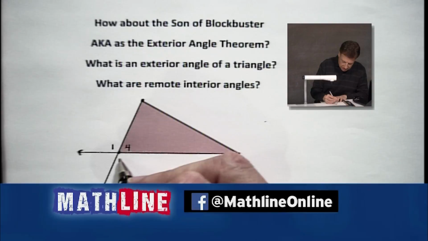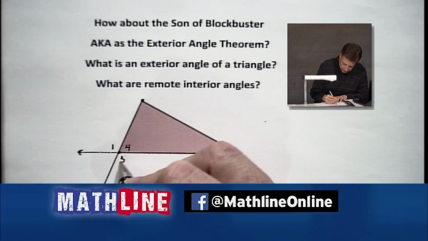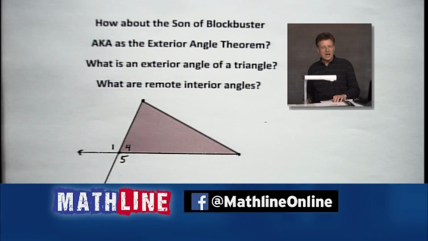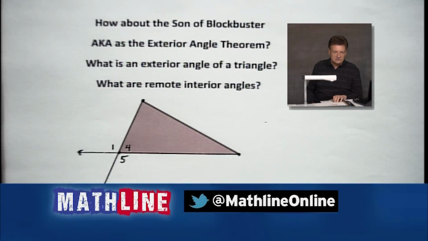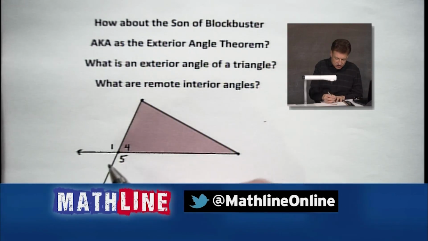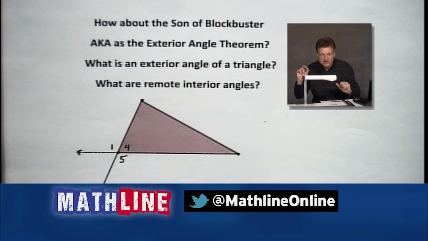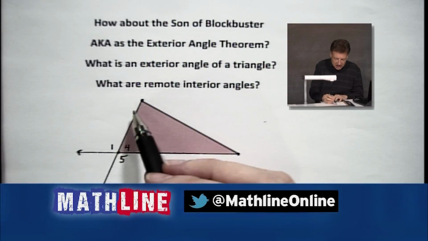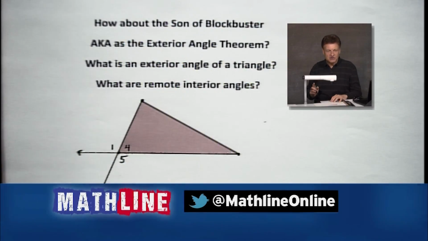And look, look, look. I always say look, look, look a lot, don't I? Here, we'll call this number 5. Angle 5 is also an exterior angle to that angle 4. Now, you say, well, what about that guy? It's outside the triangle. It's a vertical angle to 4. It is not, I repeat, not an exterior angle of the triangle with the definition we've set up. In other words, we have to have the linear pair, the supplementary pair, with an angle inside the triangle.